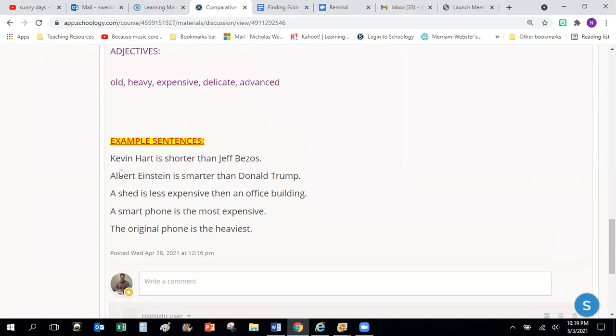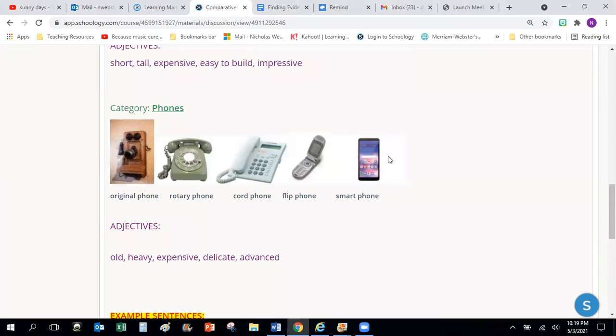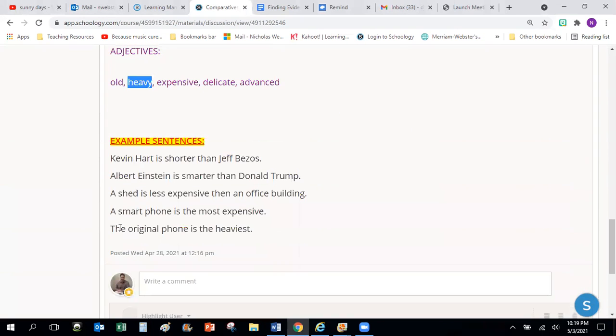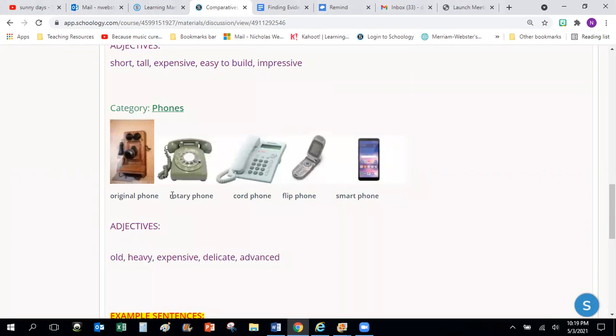You can also use some superlative grammar. If you look here, the original phone is the heaviest. This last category is phones, right? Original phone, rotary phone, cord phone, flip phone, smartphone. Here, heavy is one of the adjectives. So I said the original phone is the heaviest, because if you look at these pictures, this one looks really heavy. Comparing this to all the other phones, it's the heaviest, so I will use the superlative grammar.